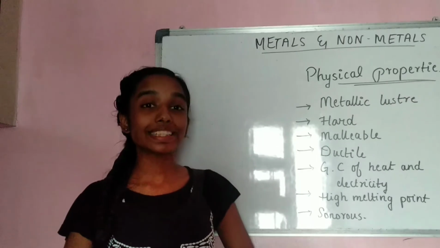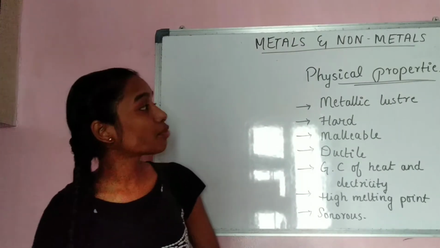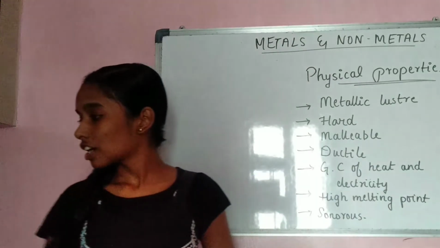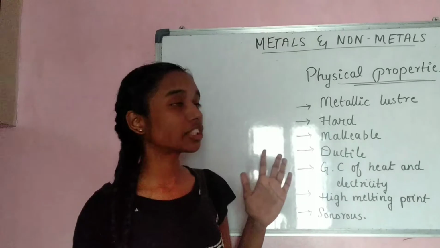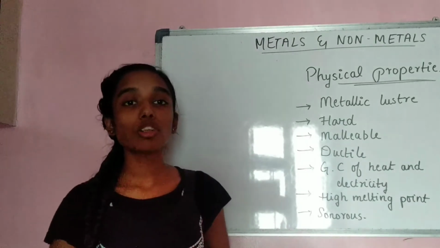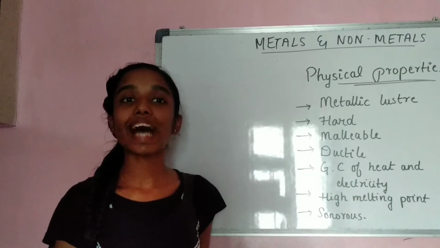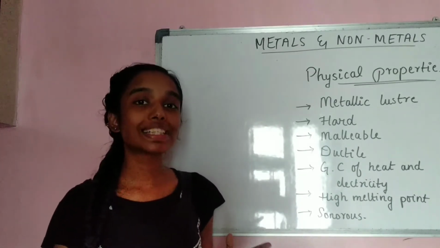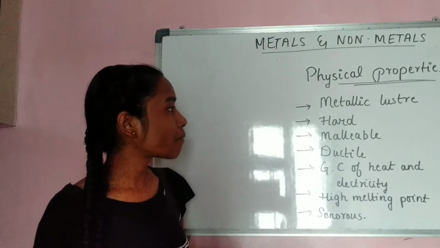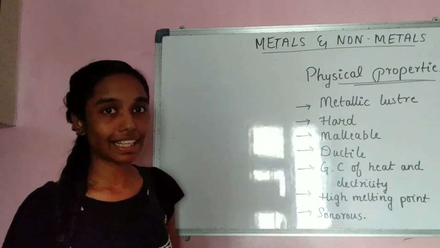Now, the first thing that we have to do in this chapter is to find the physical properties of metals and non-metals. So now let us enter into the physical properties of metals. In our NCERT, we have done a lot of activities in order to find some physical properties of metals and non-metals. I am going to discuss those activities which are really important. But apart from that, I am just going to discuss the physical properties of metals directly.